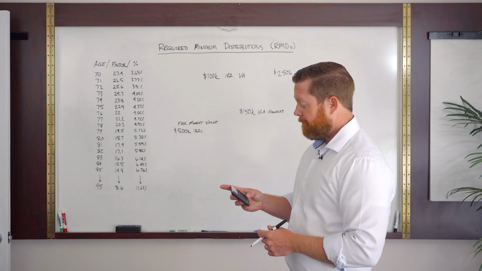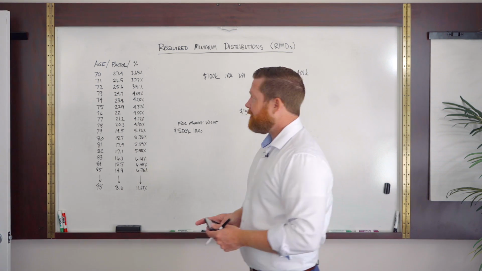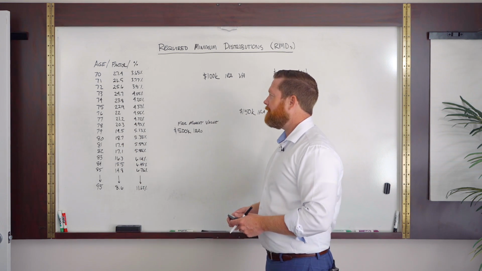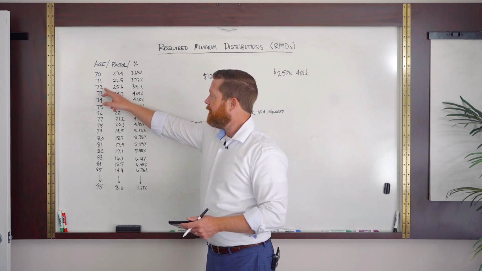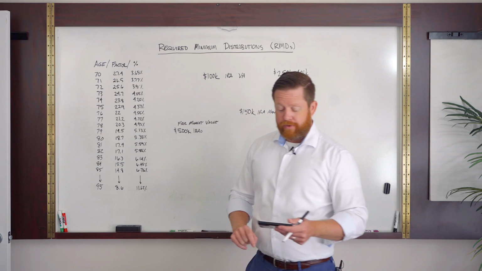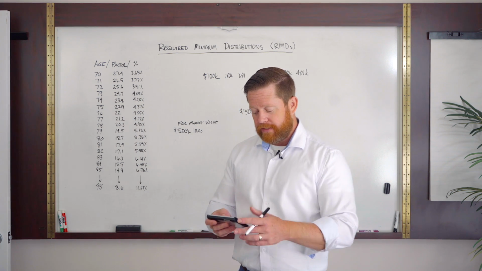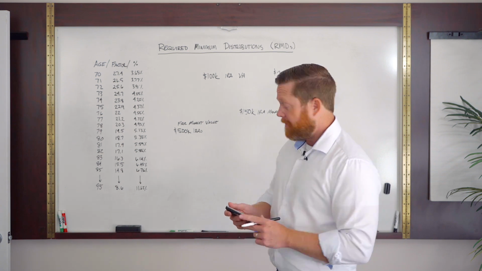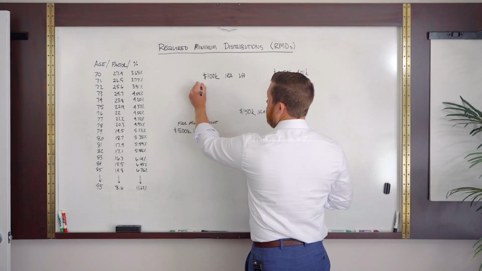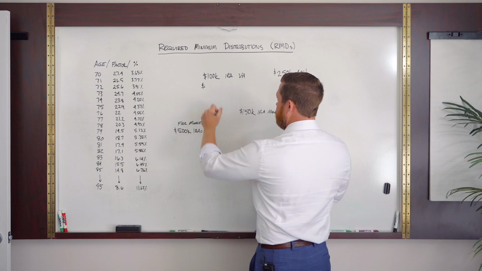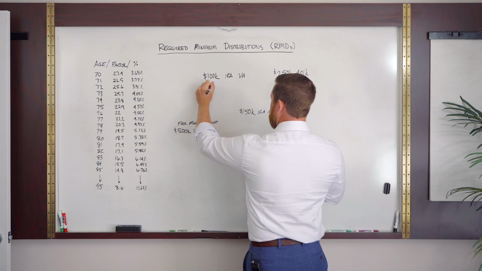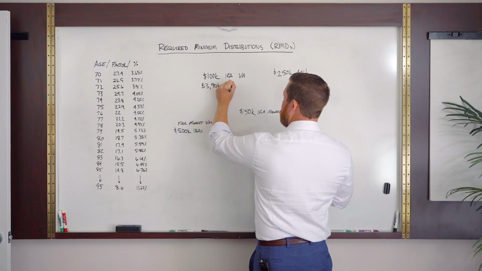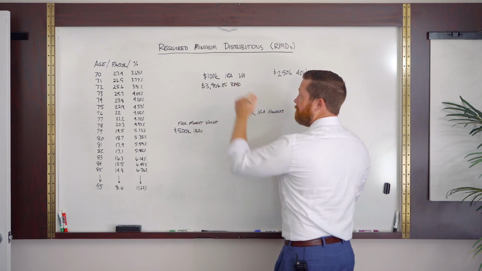So 100 grand, and we're going to say that this client is 72, just so it's accurate. And today I'm used to doing this at 70 and a half, but let's say at 72, we've got our factor of 25.6. So in the calculator, we take 100,000 and then we do 25.6 divided. And that means that we have to withdraw $3,906.25. And that is the RMD for this account.